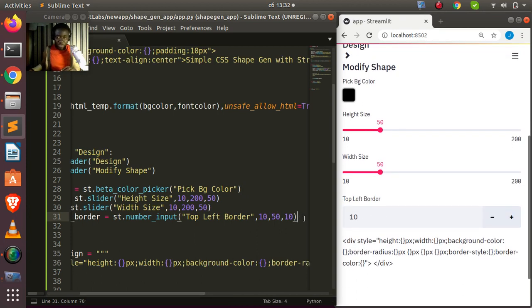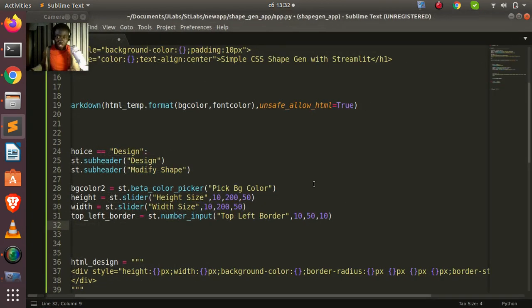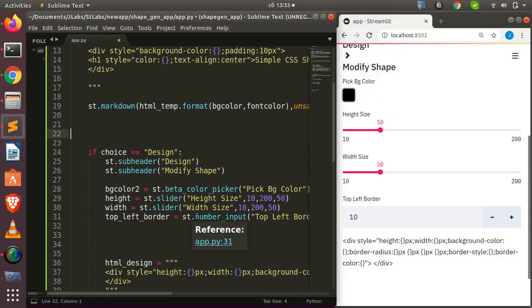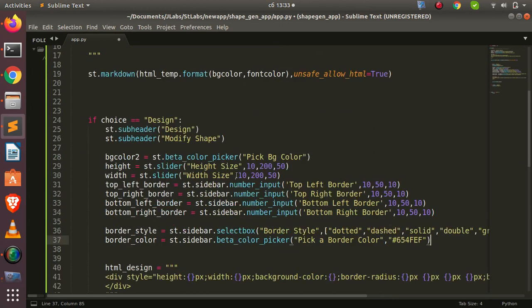I'll repeat the same thing for the rest, which is going to be for the top right border and then the rest. So let me copy it and paste it to save us time. Got the same code, so let me paste it here to save us time. Let me expand it. I've taken myself off because it was disturbing us. Okay, so that's the same thing I've done.